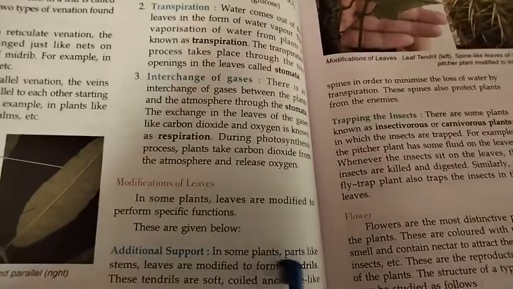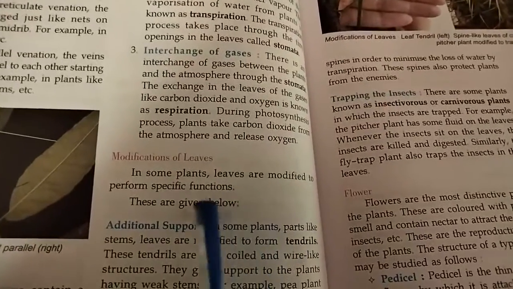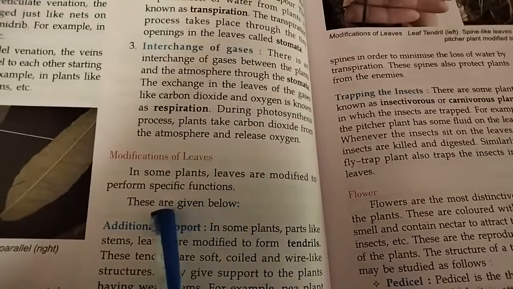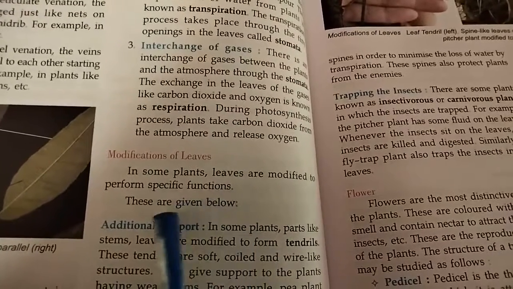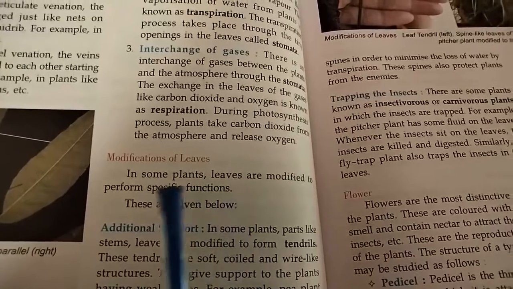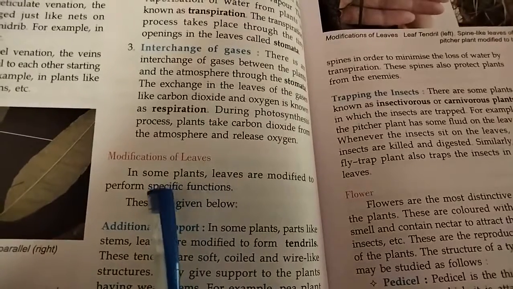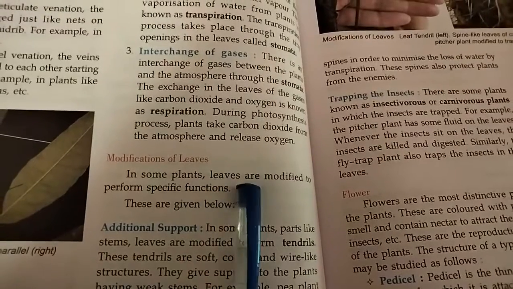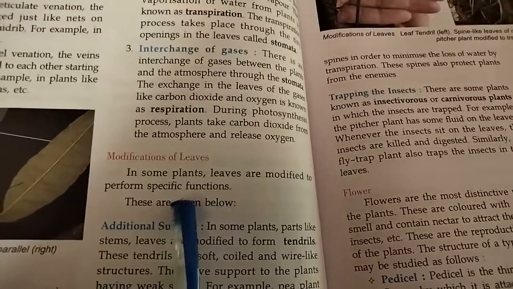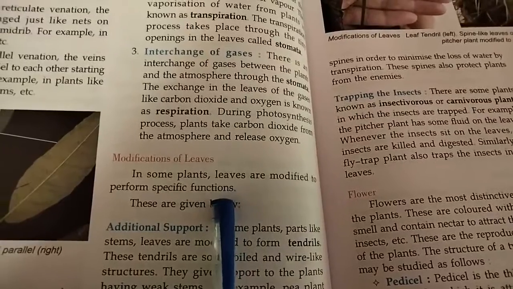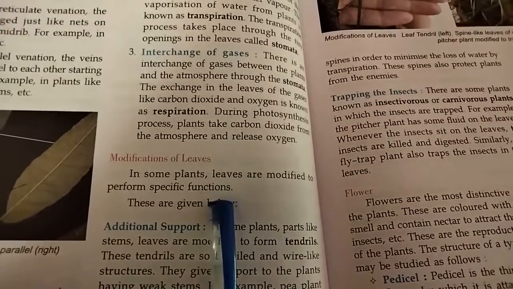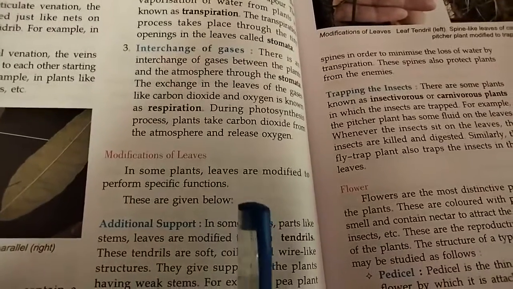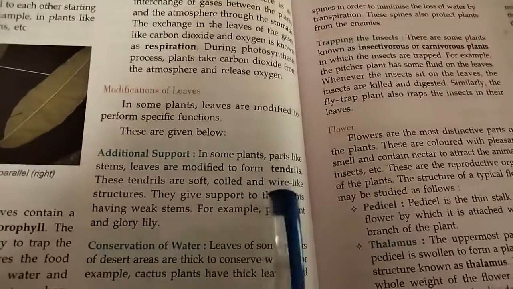Okay, so next one we have modification of leaves. In some plants, leaves are modified to perform specific functions. These are given below. So what is modification of leaves? In some plants, not all plants, leaves are modified to perform specific functions. The leaf also has some particular work to do. So it is given below.